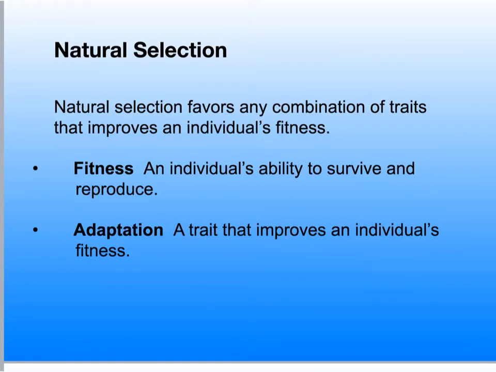Natural selection does not select for specific traits that move towards some predetermined goal, but rather natural selection favors any combination of traits that improve an individual's fitness, its ability to survive and reproduce, like we saw in the case of the amphipods. So surviving predation by fish is a fitness. Traits that improve an individual's fitness are collectively called adaptations.